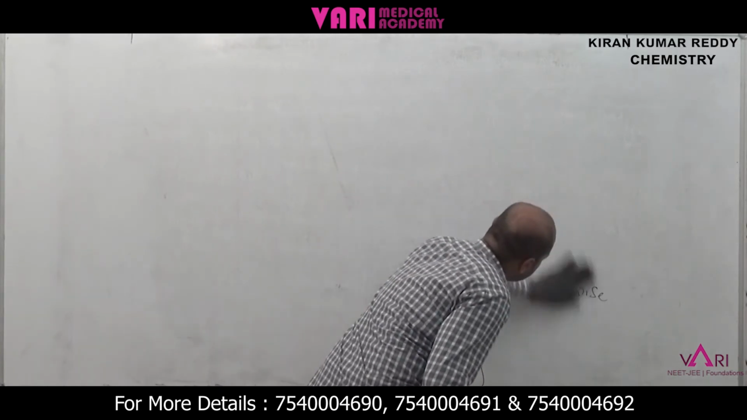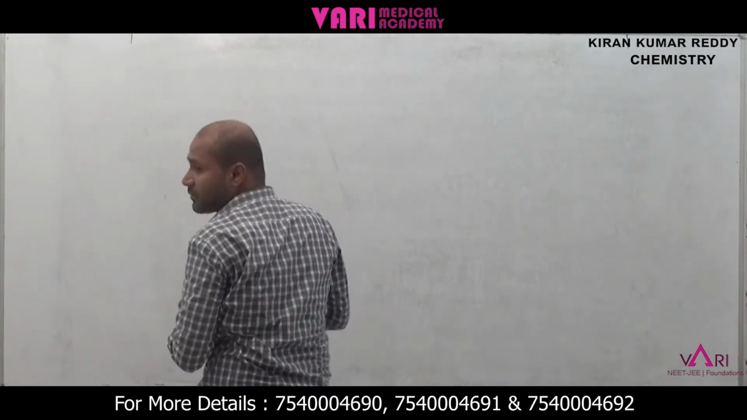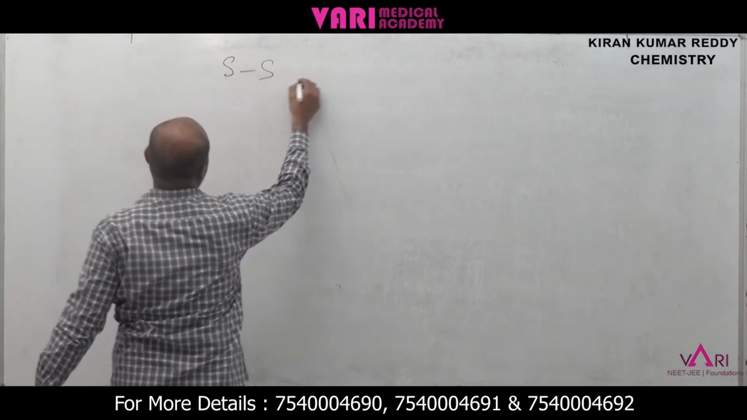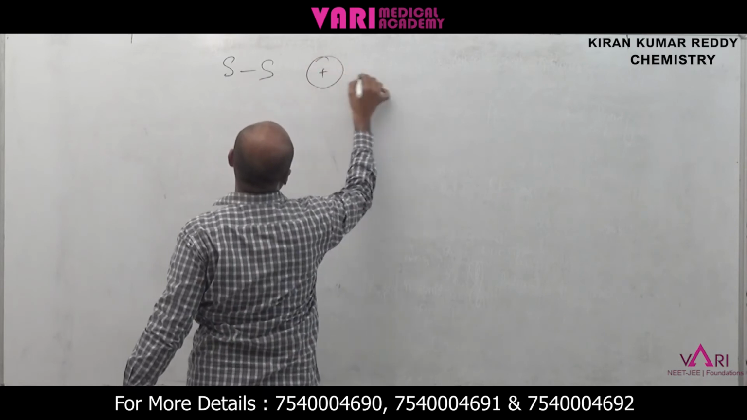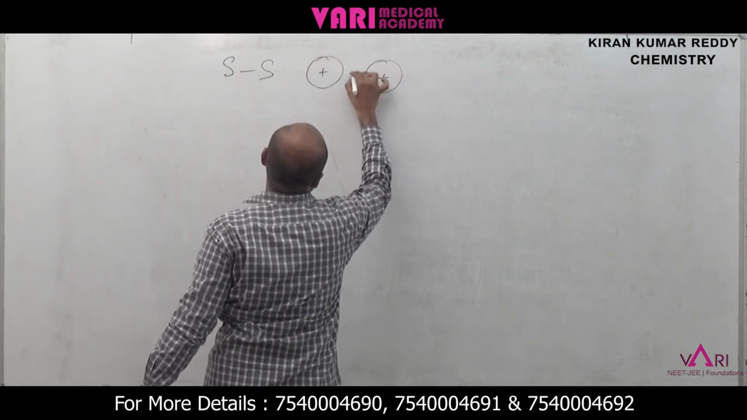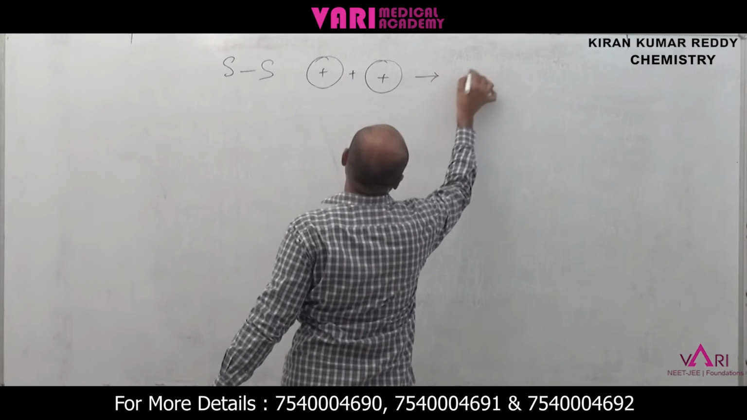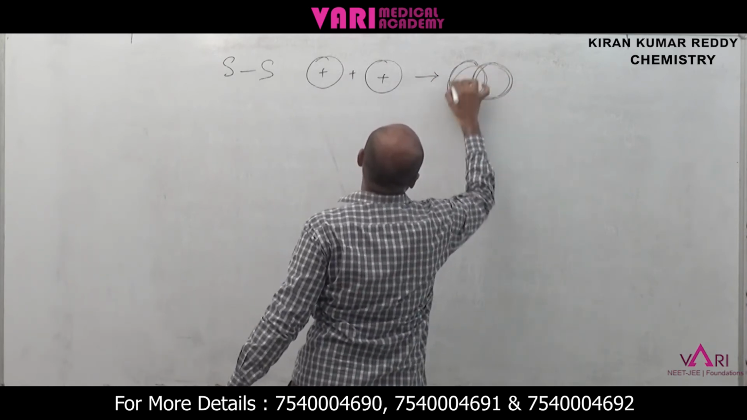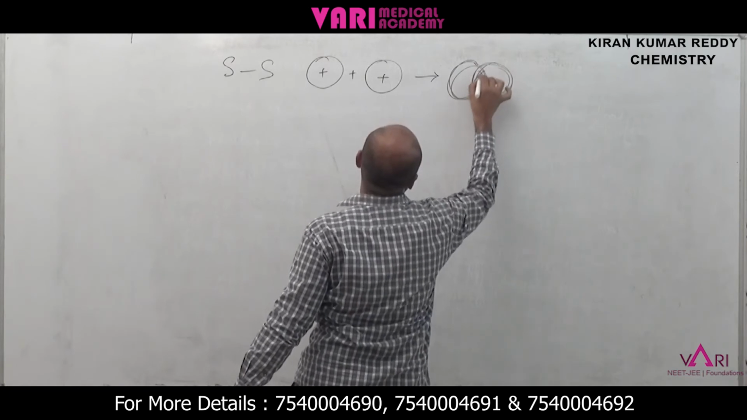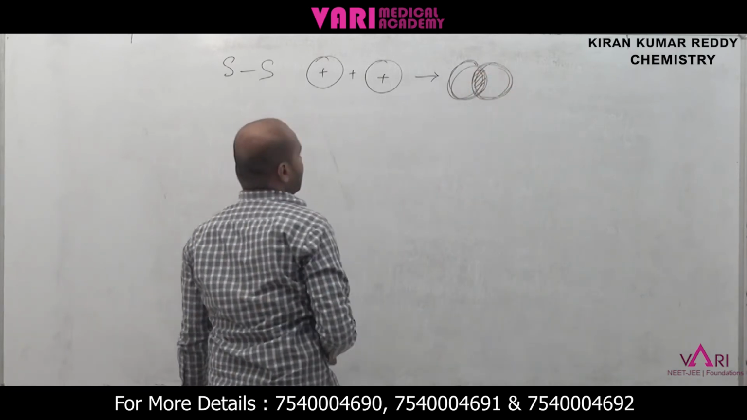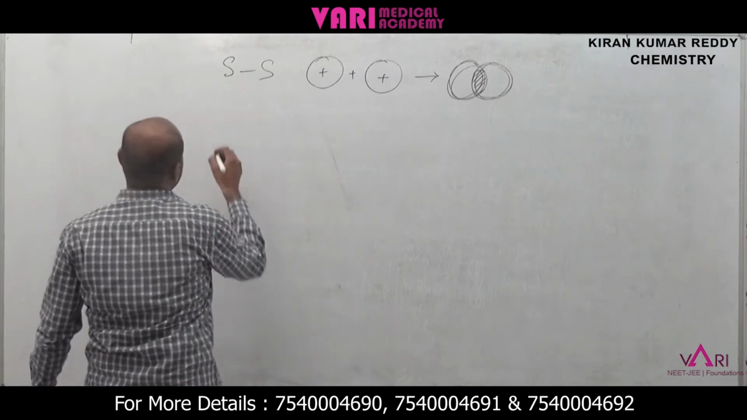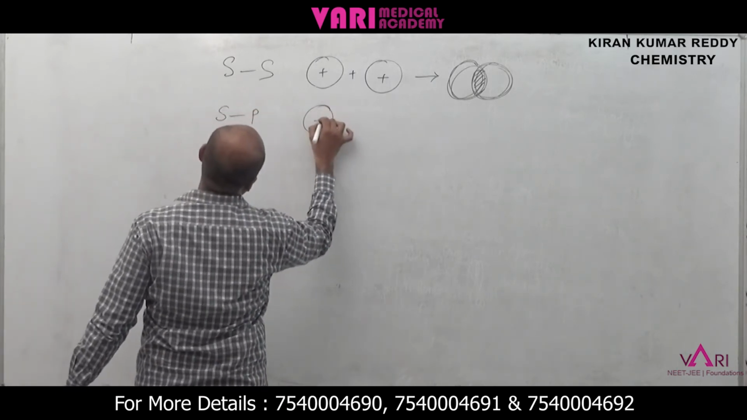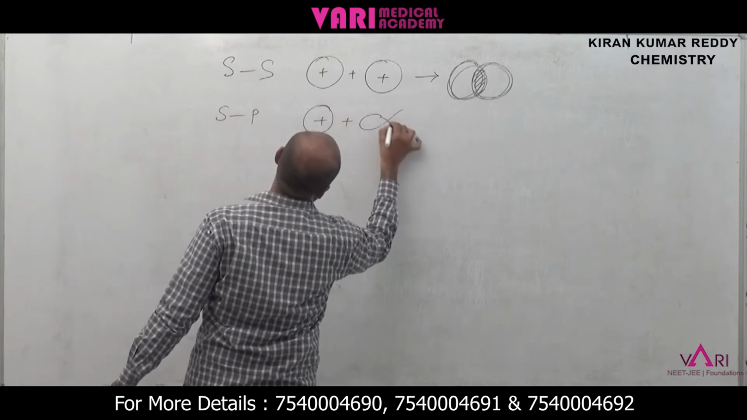Now SS mixing to form S orbital. Here I am taking one S orbital and another S orbital, and they are overlapping. We use the term overlapping here, whereas in hybridization we use intermixing. Here it is overlapping, SS, and we can also take SP: one S orbital and another one a P orbital.